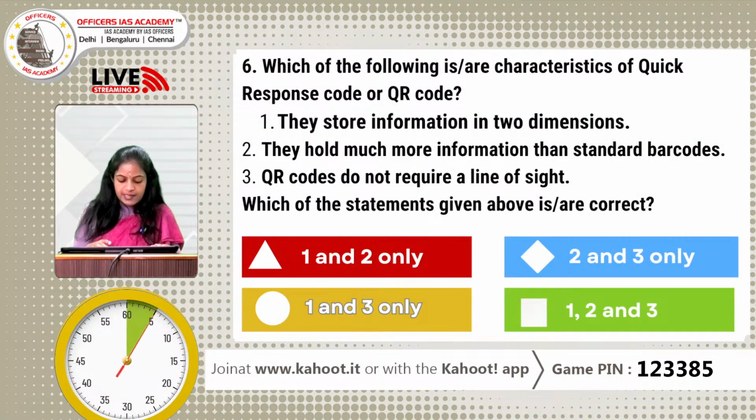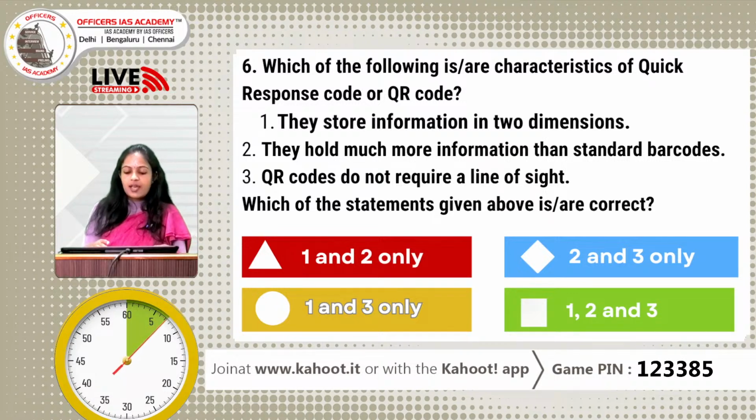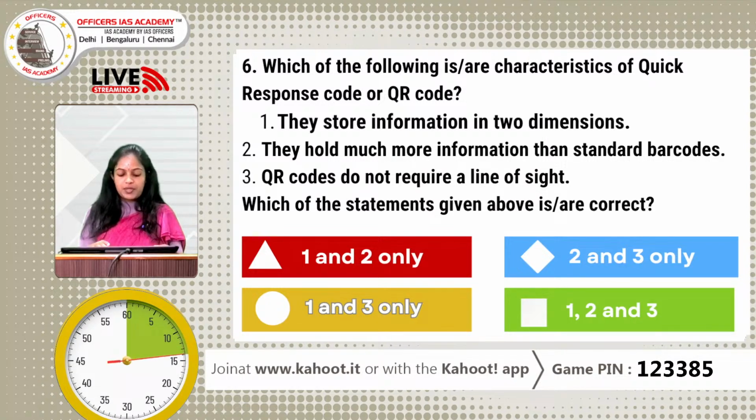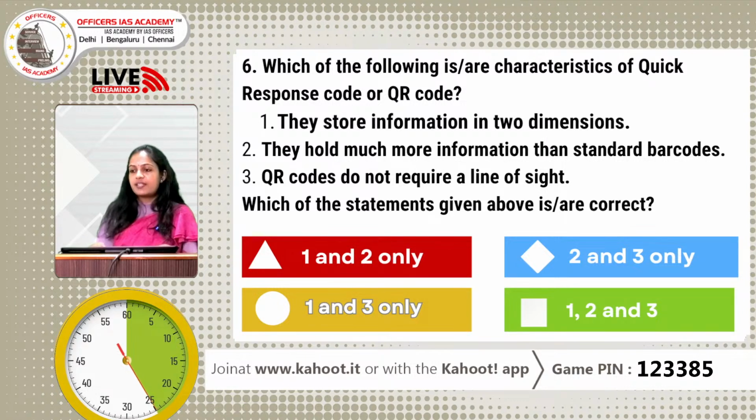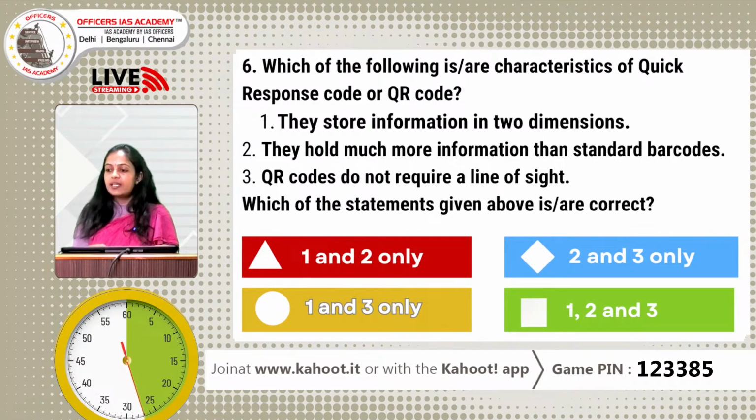Question 6 for today is, which of the following is or are characteristics of quick response code or QR code? Statement 1, they store information in 2 dimensions. Statement 2, they hold more information than the standard barcodes. And statement 3, QR codes do not require a line of sight. Which of the above statements are correct? Option A, 1 and 2 only. Option B, 2 and 3 only. Option C, 1 and 3 only. And option D, 1, 2 and 3. We've received 44 answers, 45.